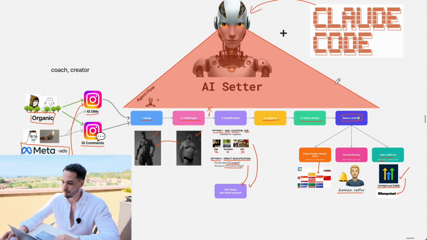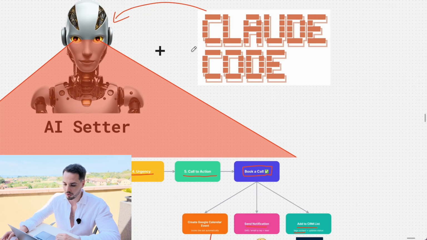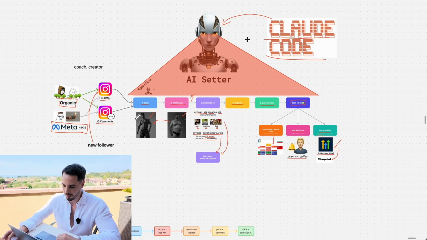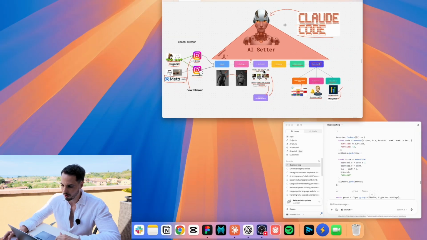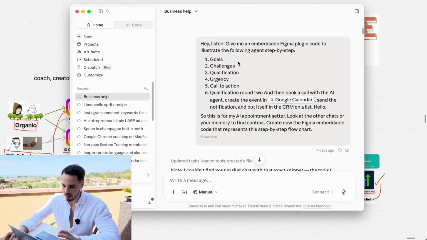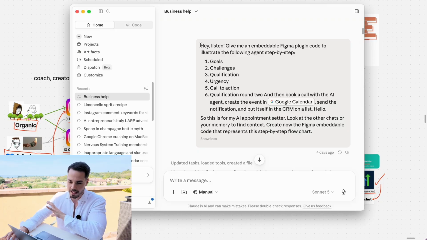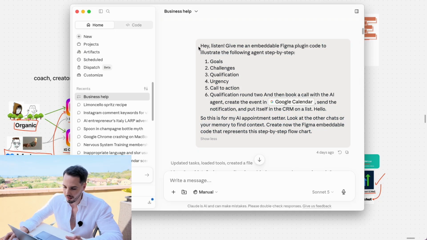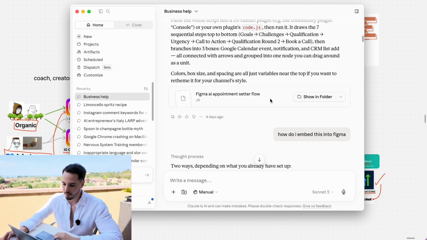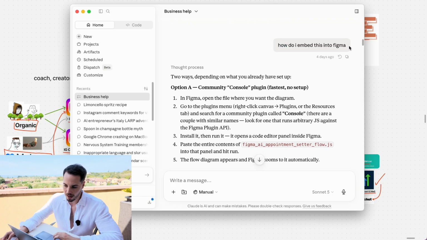And finally, let me show you how I used Claude to generate this beautiful whiteboard. I'm going to go into my Claude right now, and I'm going to show you the actual prompt that I use. I just used WhisperFlow to yap out this little prompt here. Hey, give me an embedded Figma plugin code to illustrate the following steps. Step 1, step 2, step 3, step 4. And this is for my AI setter. Look up my other chats to get some context. Boom. And then I just asked, how do I embed this to Figma?